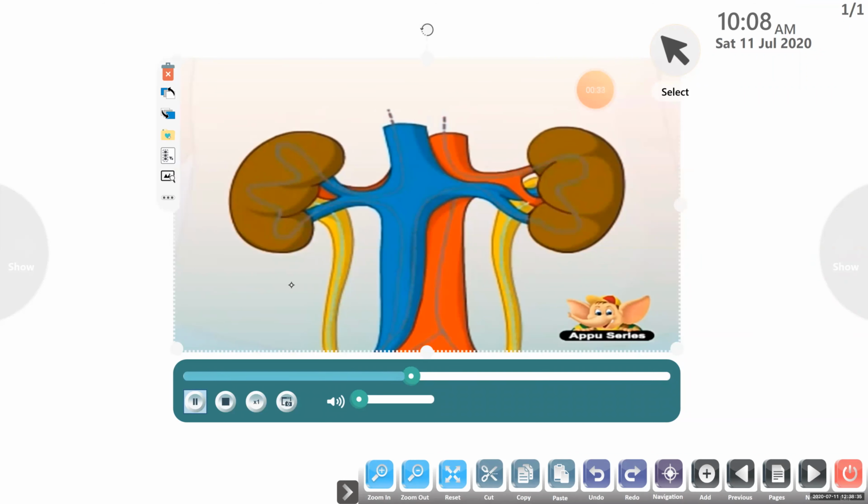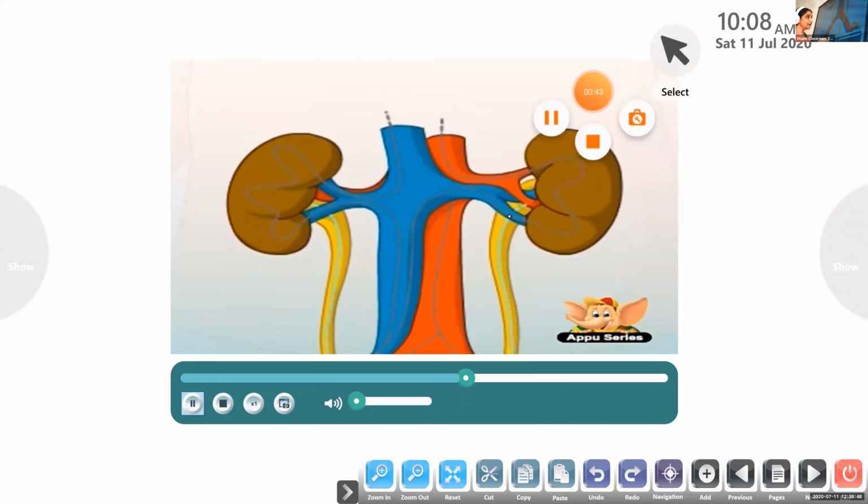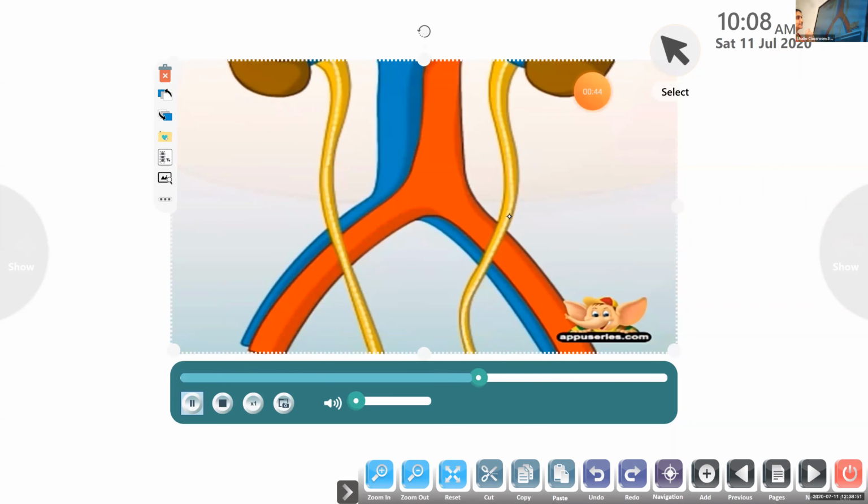Now you can see it is passing. Can you see this? From the kidneys, urine is going to the ureters. Urine is passing through the ureters.